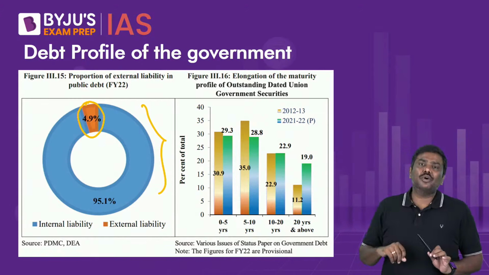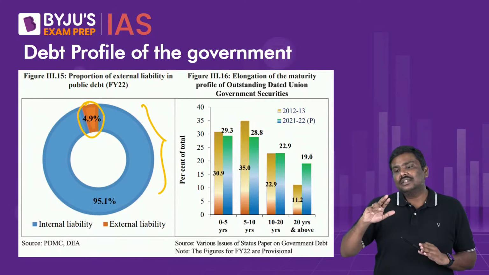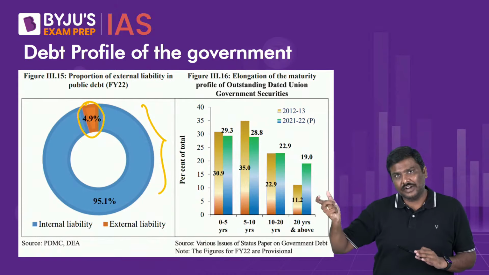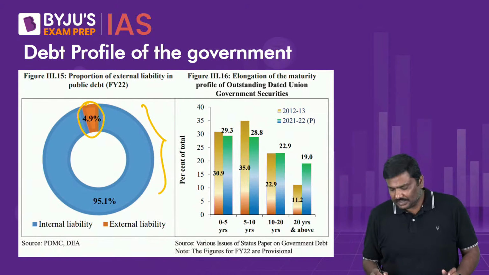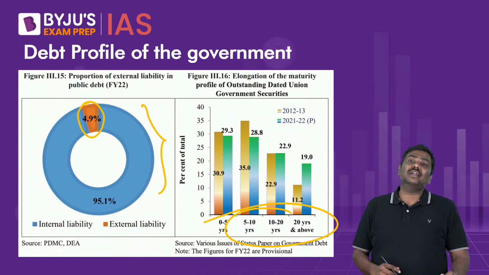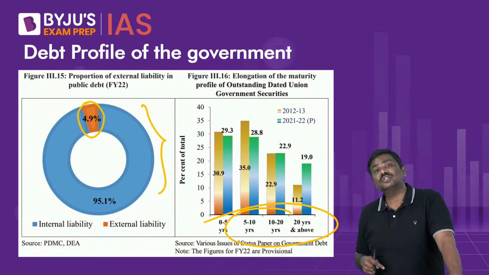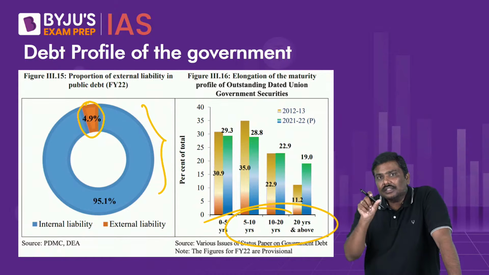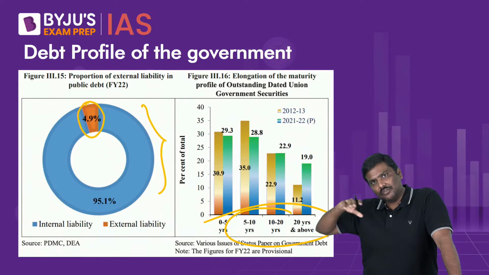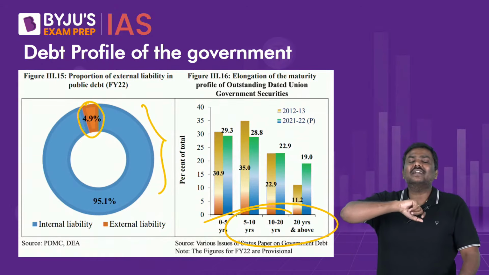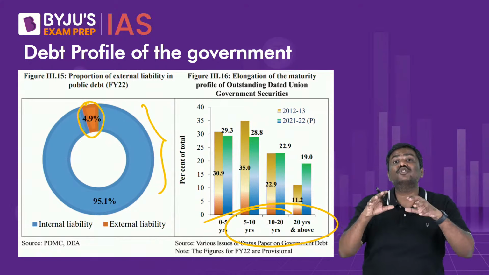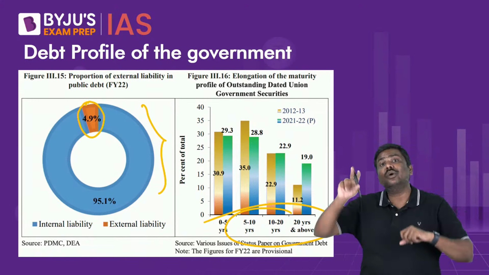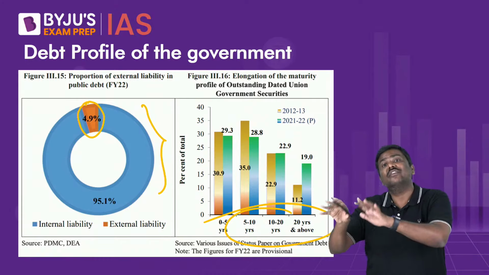And the second very important point is, in recent times, the government has kept on issuing long-term G-secs. As a result, the debt profile of the government, that is the repayment schedule, where the 5-year bonds, 10-year bonds, 20-year bonds, 30-year or 40-year bonds will mature, you will realize that the maturity of the debt of the government of India has increased. If you look at the data given by the Economic Survey, the average maturity of the debt of the government of India has increased from around 9.7 years to 11.7 years, which is again a very good indicator.